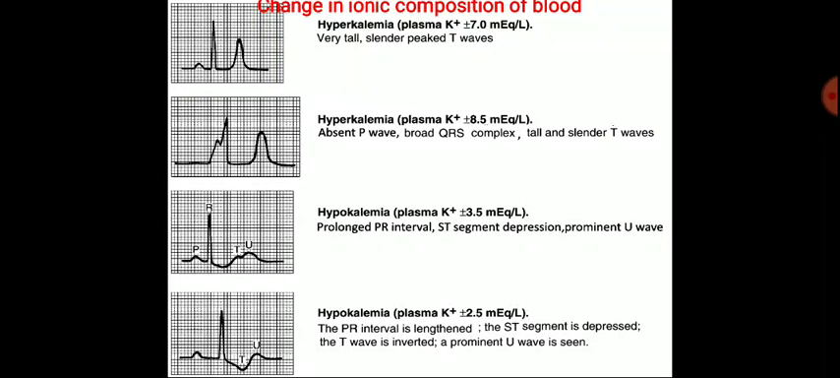Hypokalemia means the concentration of potassium is low. When the concentration of potassium is about 3.5 milliequivalents per liter, there occur a prolonged PR interval, ST segment depression, and prominent U waves. When the concentration of potassium is 2.5 milliequivalents per liter, the PR interval is lengthened, the ST segment is depressed, the T wave is inverted, and a prominent U wave is seen. So these are the changes in ionic composition of blood during myocardial infarction.